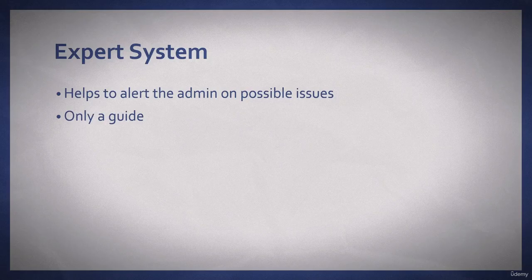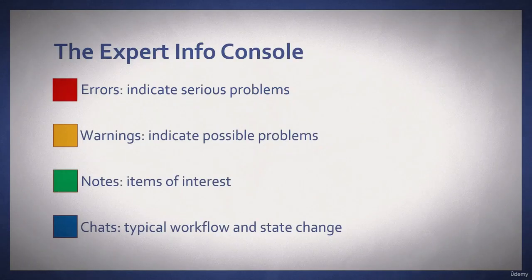Built within Wireshark is the expert system. The expert system helps to alert the network administrator on possible issues once a capture has been made. Keep in mind, it's only a guide. Sometimes it really isn't a problem, such as checksum incorrectly calculated. When we go into the expert info console, you will see 4 categories. I say expert info because that's how you might see it referenced if you go into the Wireshark wiki. Now they are in order of severity.